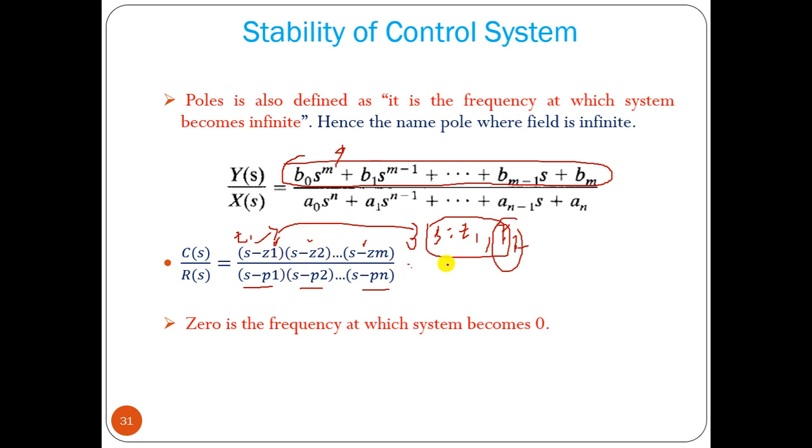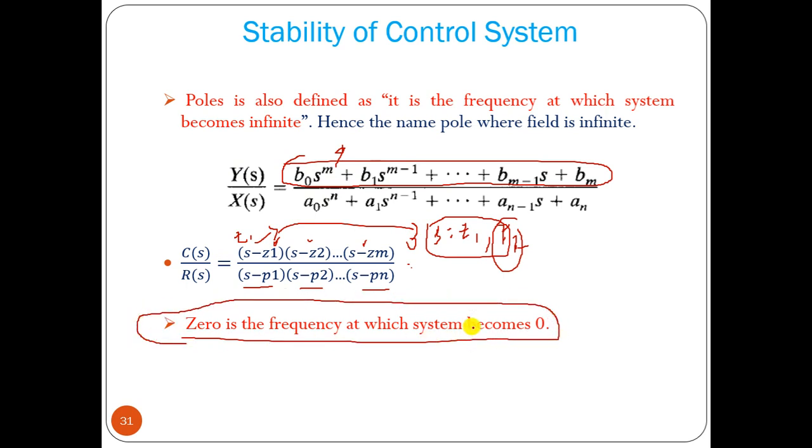Zero divided by something equals 0. So if we put the roots of the numerator into the transfer function, its value goes to 0. That's why they are called zeros of the system. A zero is the frequency at which the transfer function value becomes 0.